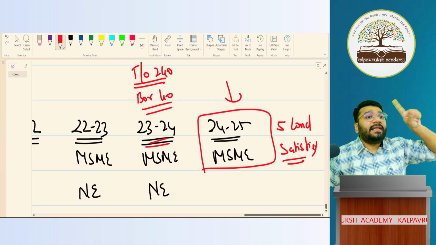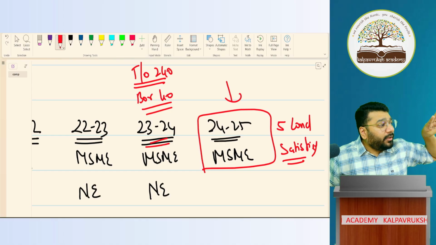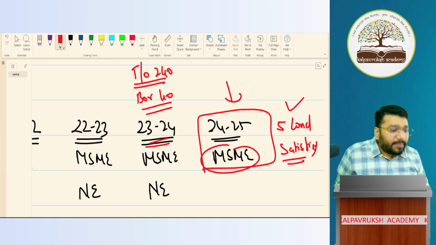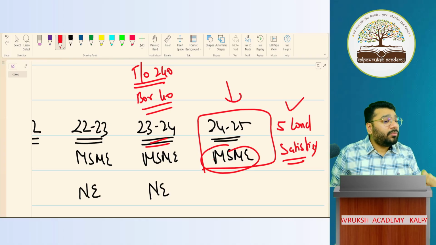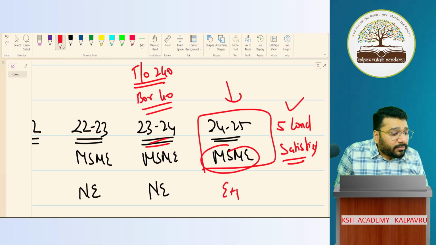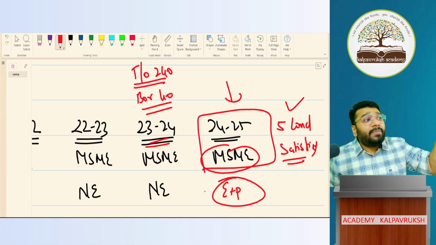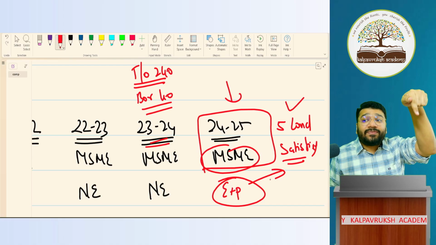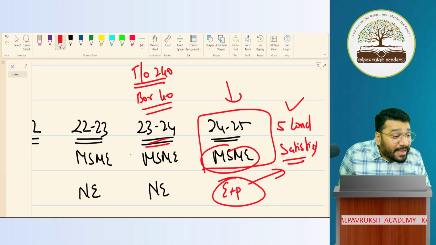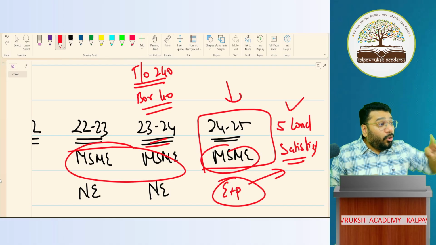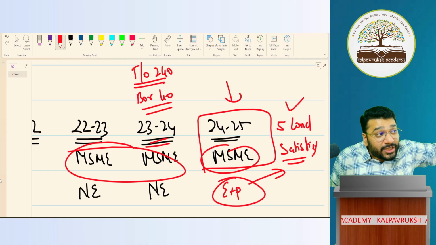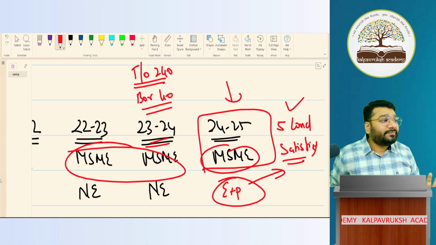And in 2024, we were neither a bank, nor FI, nor insurance company, nor listed, nor holding or subsidiary. So all the 5 conditions are satisfied. So MSME here. Now I'm taking exemption here. Am I taking exemption because I satisfy the 5 conditions, or apart from satisfying the 5 conditions, because I was MSME in the previous 2 years? Do I get the exemption because I was MSME for the last 2 years, or only by satisfying the 5 conditions?